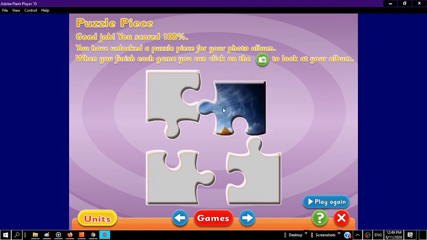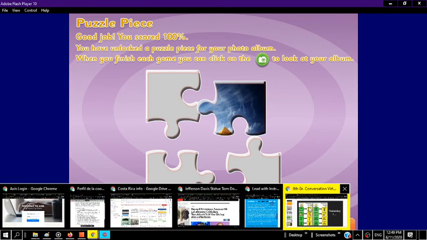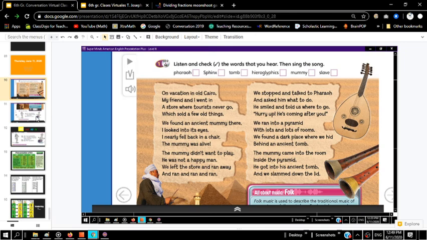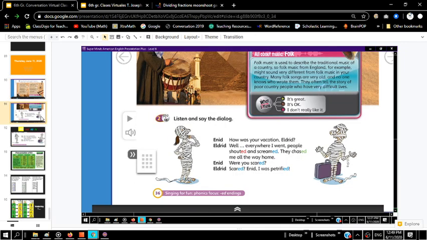All right. Good job! You have unlocked a puzzle piece. I want to encourage you to continue to unlock more puzzle pieces in this game. Okay, it's really important that we try to practice what we're learning in conversation, especially with the grammar of what we're learning. Okay, boys and girls, that is the end of class for today. So again, we looked at vocabulary today. We also looked at the past tense ed, and we looked at some grammar just to understand that a little bit better. So nice job. We'll talk to you guys later.